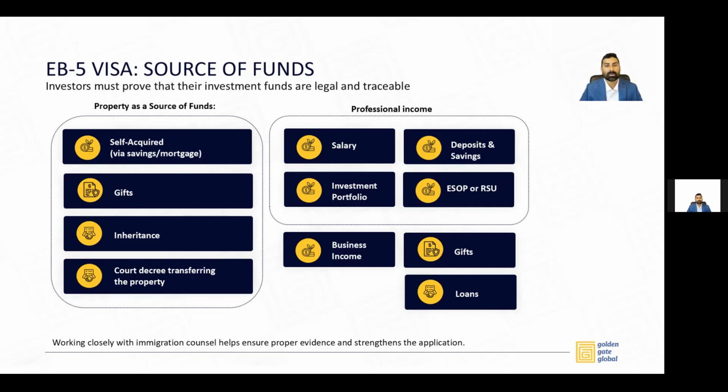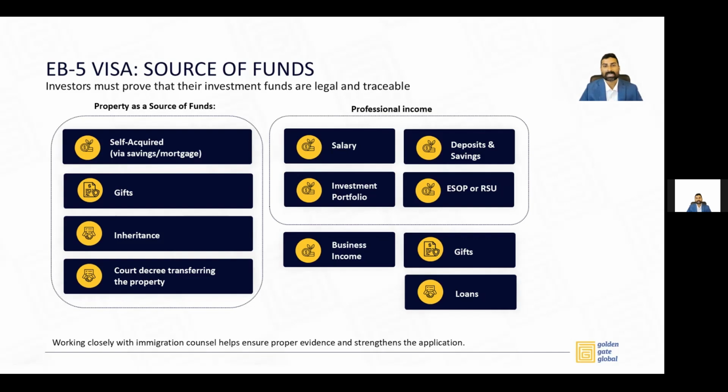It could be a self-acquired property, which you bought with your savings or with a mortgage. It could have been gifted to you. It could be inherited, or there could be a court decree transferring the property to the investor. To document professional income, first you have to build a story around your professional life. Talk about the company that you work for, your role, etc., employment agreements, HR letters, etc. Document the salary that you receive. You have to show bank account statements, etc.